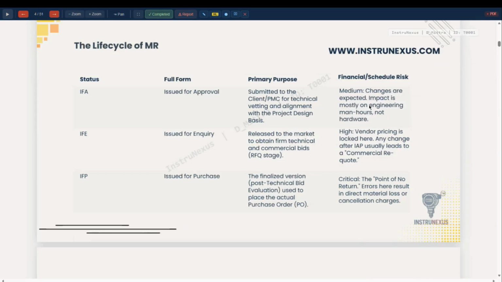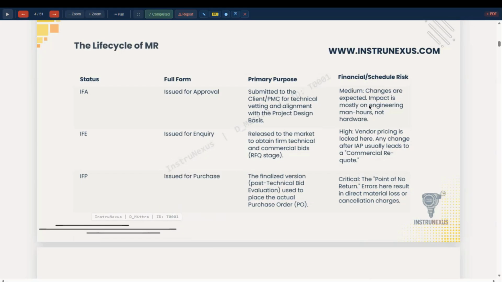Issued for inquiry: at this stage, it is released to the market to obtain the firm technical and commercial bid, the RFQ stage. This will decide the price of the quotation, and the prices are locked. Any change after issued for purchase usually leads to a commercial record.